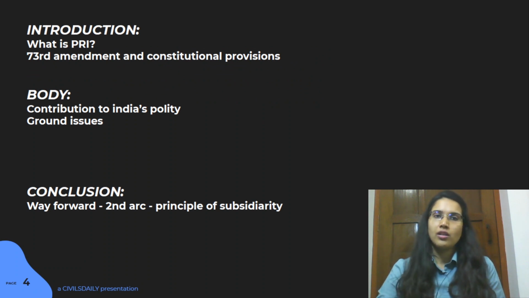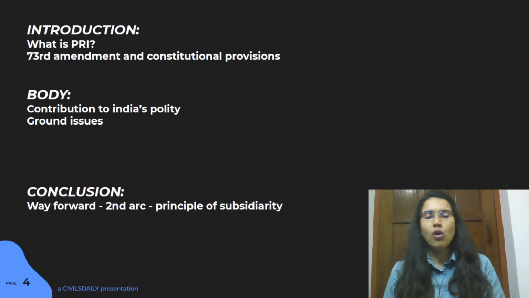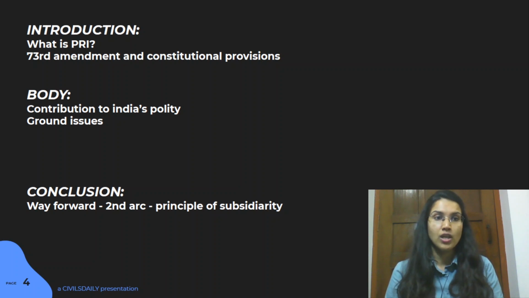What should be your introduction? Start with the basic theme. Talk about what is Panchayati Raj system. You can talk about the 73rd Amendment. If you want, you can include the constitutional element also. And if you want, you can give a brief history of development of the idea of Panchayati Raj institutions. So you can talk about how in the constitution it has been laid importance. Then there were a couple of committees that we talked about, like Balwant Rai committee. You can include that. But again, your introduction has to be brief. So keep that in mind.